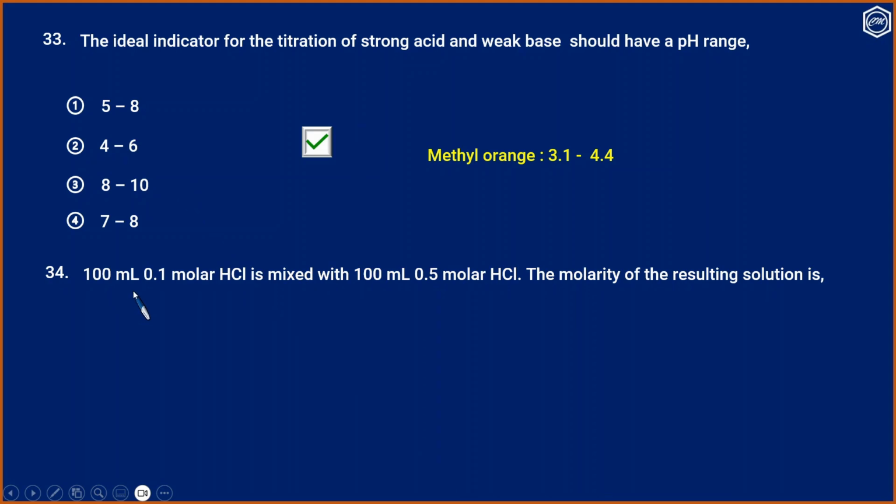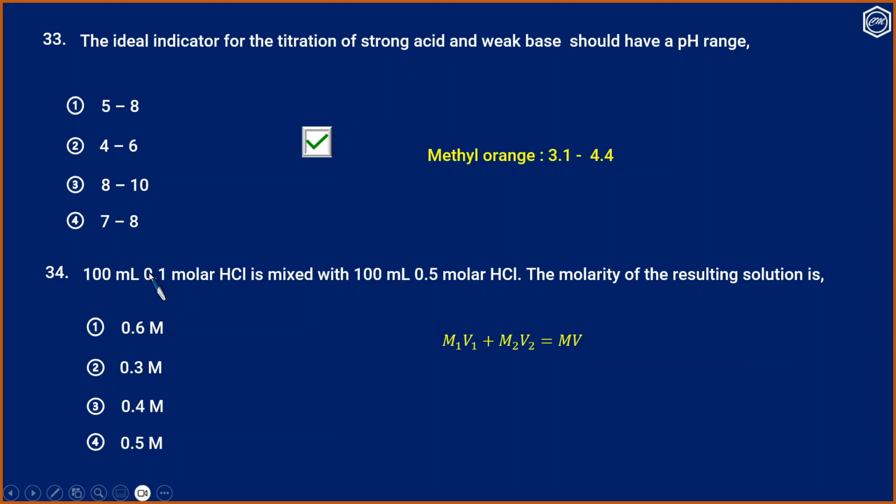Question 34. 100 ml 0.1 molar HCl is mixed with 100 ml 0.5 molar HCl. The molarity of the resulting solution is 0.6, 0.3, 0.4 or 0.5. So we have to calculate the molarity using the dilution relation. That is M1V1 plus M2V2 is equal to M into V, where M is the molarity of the resulting solution and V is the volume of the resulting solution.